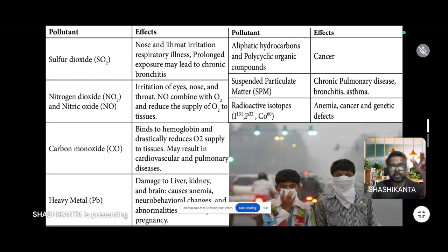In the case of nitrogen dioxide and nitric oxide, they cause eye irritation, nose irritation, and throat irritation. Nitric oxide combines with hemoglobin and reduces the supply of oxygen to the tissue, because these have a high affinity to hemoglobin. In the case of carbon monoxide, it binds to hemoglobin and drastically reduces the supply of oxygen to the tissue, which may result in cardiovascular and pulmonary disease. Heavy metals, radioisotopes, and suspended particles all cause several problems.